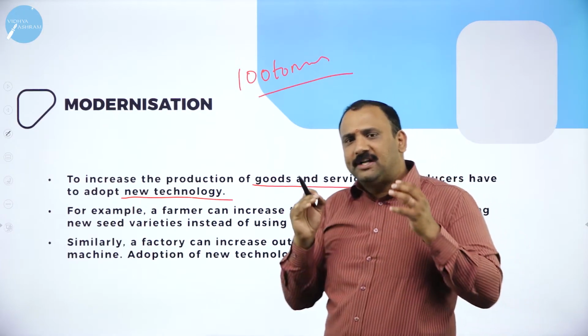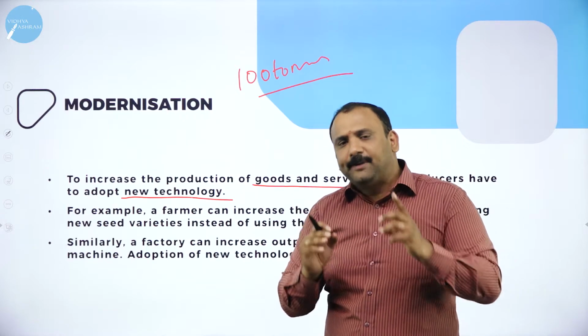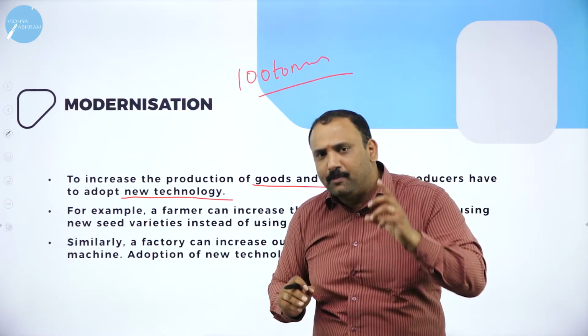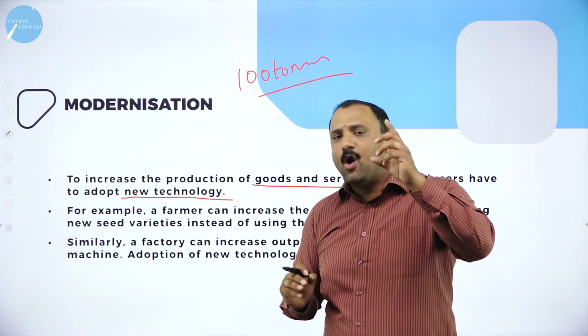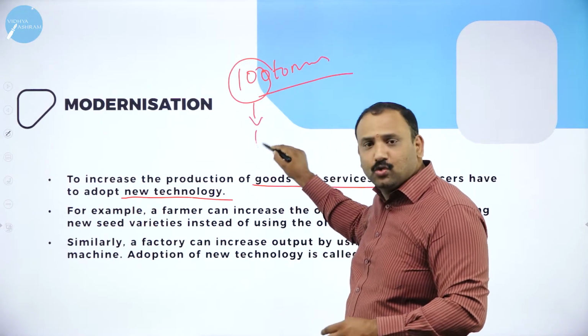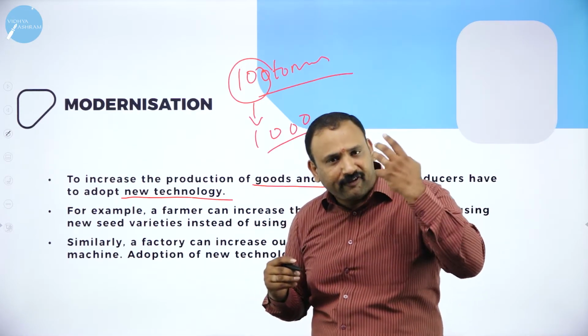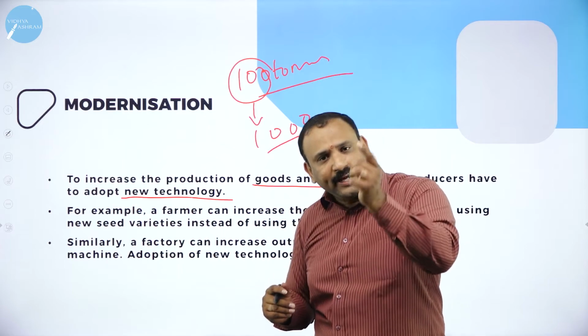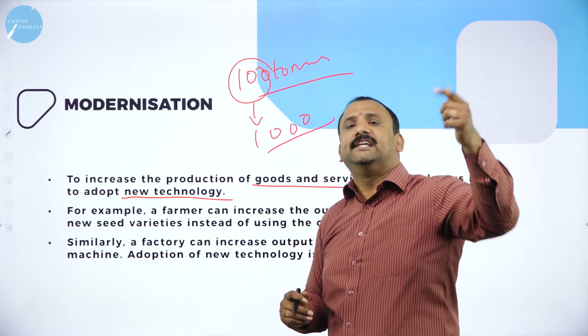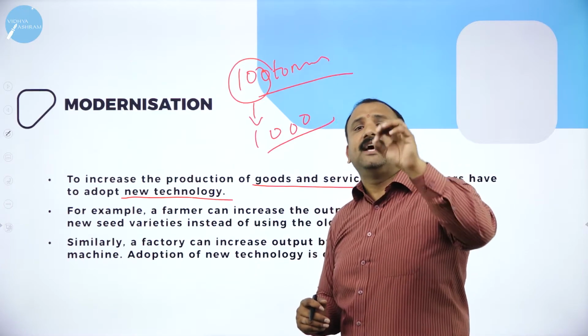Why? Because we are just letting the farmer do his job. But in the concept of modernization, we need to make the farmer think how he can increase this 100 tons to 1000 tons using better means of production, which means you are making the farmer also grow, and in turn you are also increasing the output capacity of the country. So that is where modernization comes.